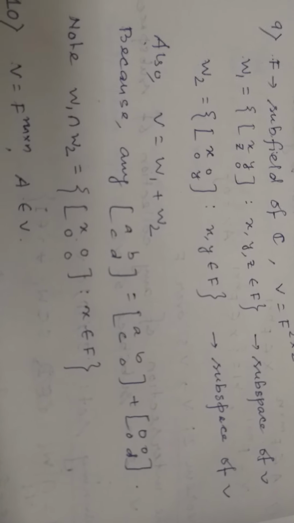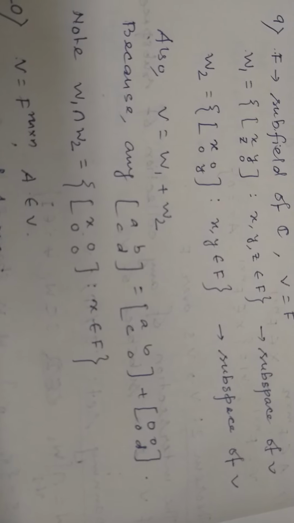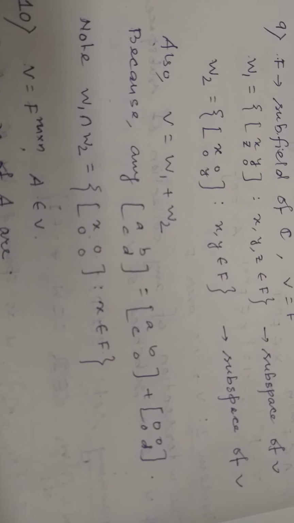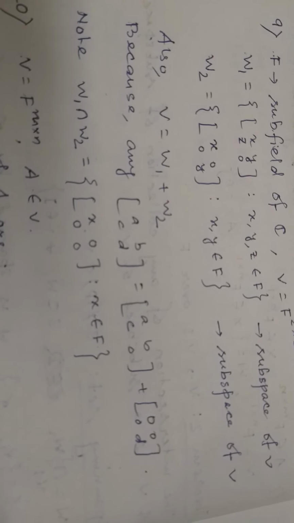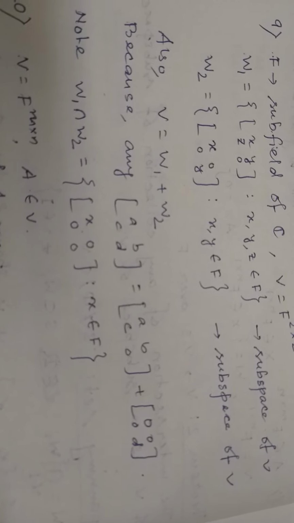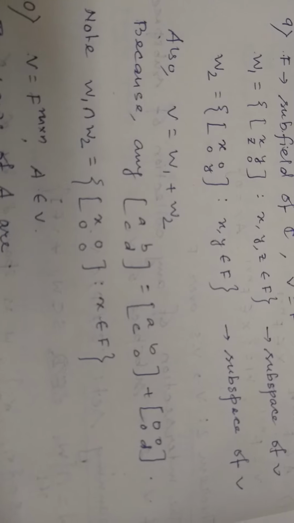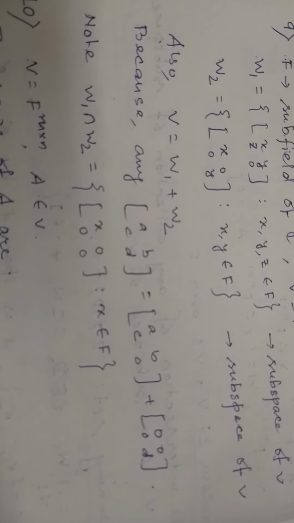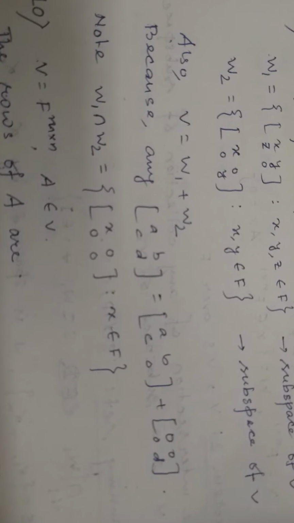Now we can prove that V is basically the space W1 plus W2, because if we take an arbitrary element A, B, C, D from V, then it can be represented as A, B, C, 0 plus 0, 0, 0, D. So obviously any element of V has a representation as a sum of two elements from W1 and W2 respectively.